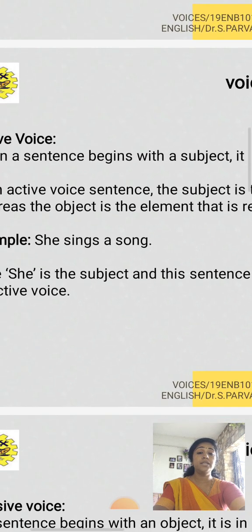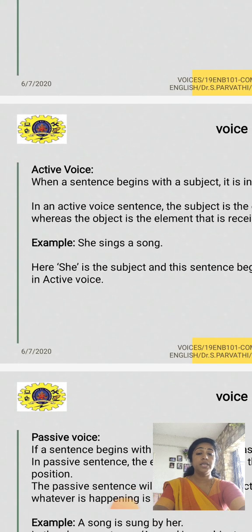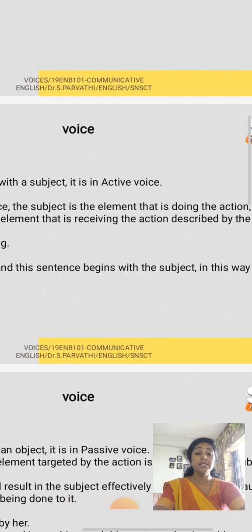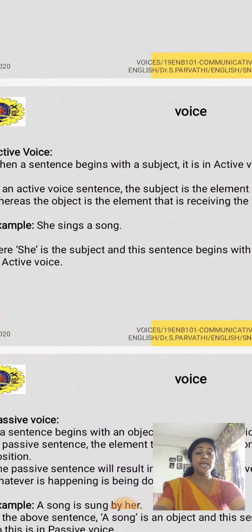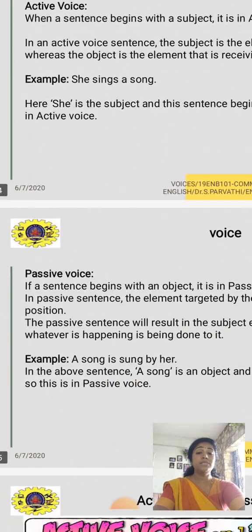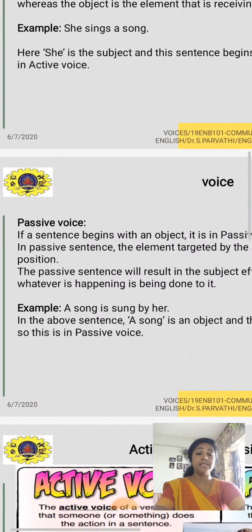Look at the example. She sings a song. Here, she is the subject and the sentence begins with the subject. In this way, it is in active voice. Now, what is passive voice? If a sentence begins with an object, it is in passive voice.